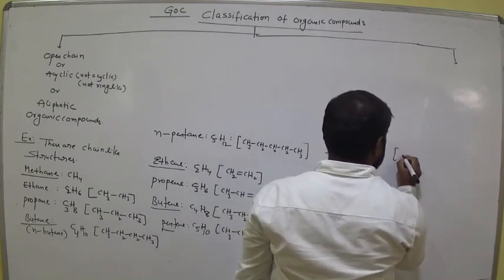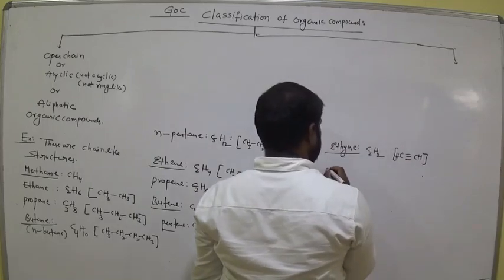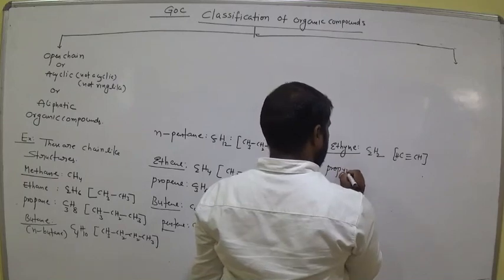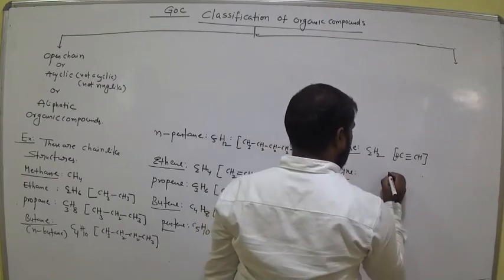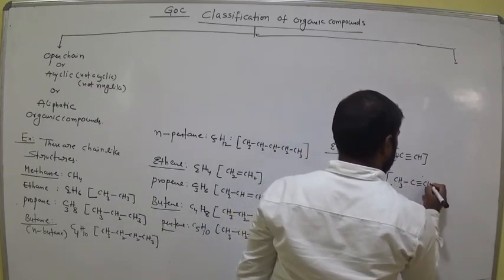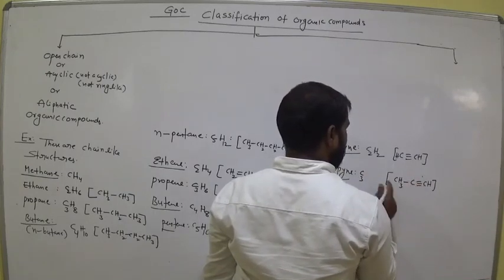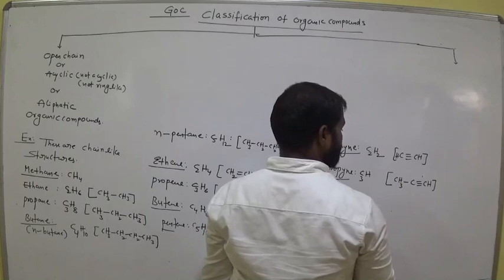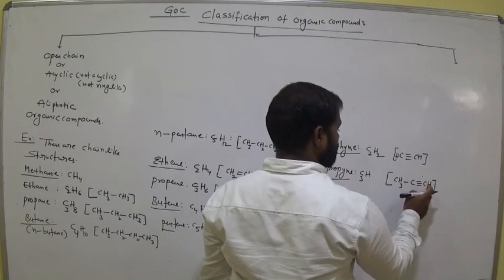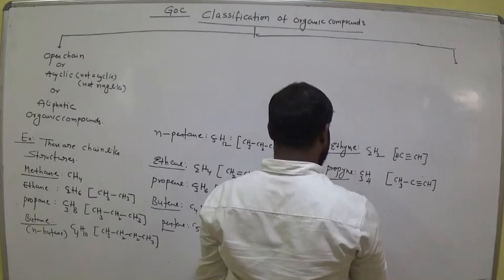So CH triple bond CH, chain-like structure. Okay. And propyne. Propyne means CH3 C triple bond CH, and C3H4. Okay.